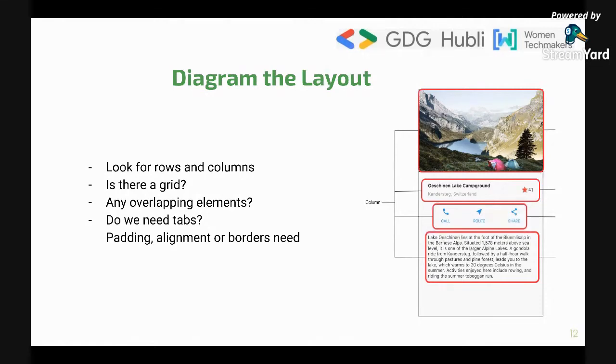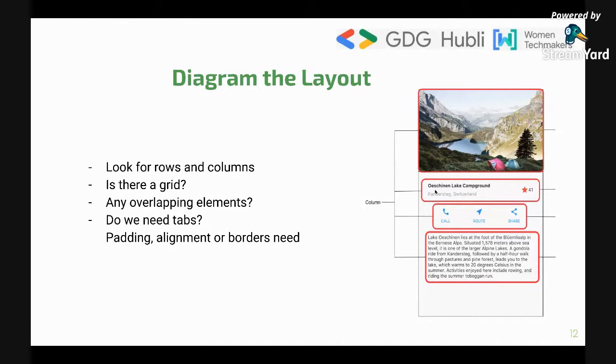But when you see it the way a developer, especially a Flutter developer, does, what does he look for? He looks for whether there are any rows and columns in this screen. So definitely one column is the whole screen. The whole screen would resemble one single column, and then there are rows.